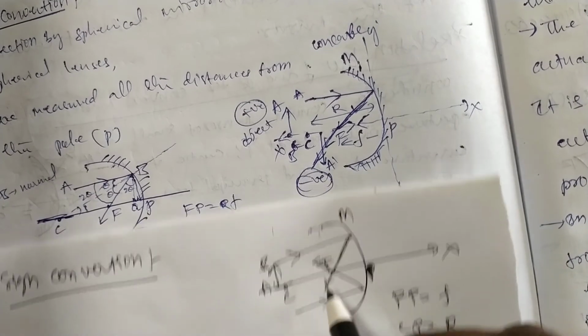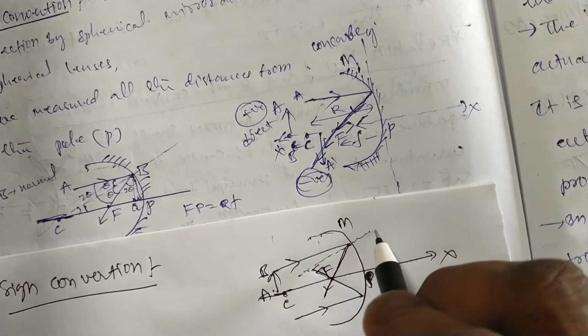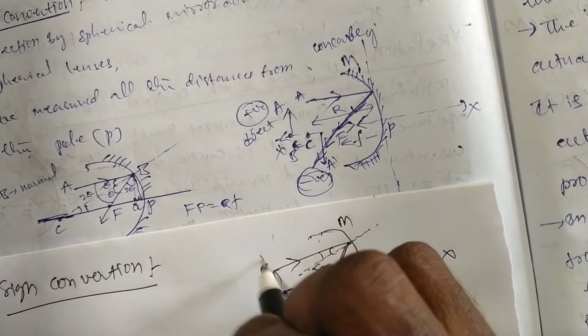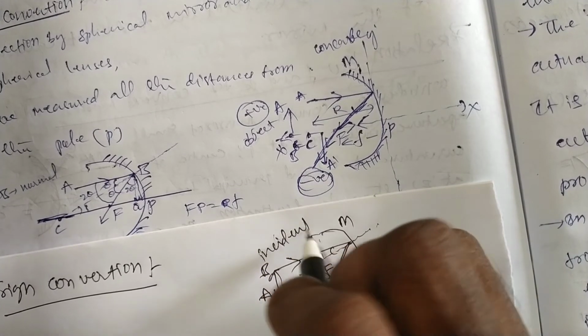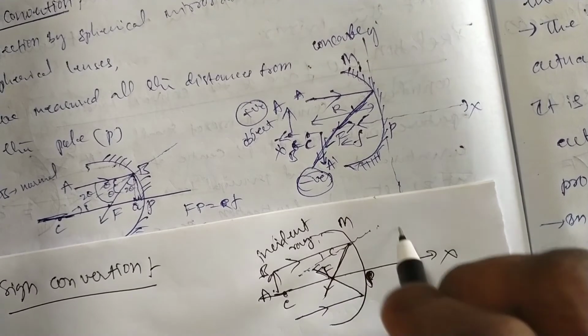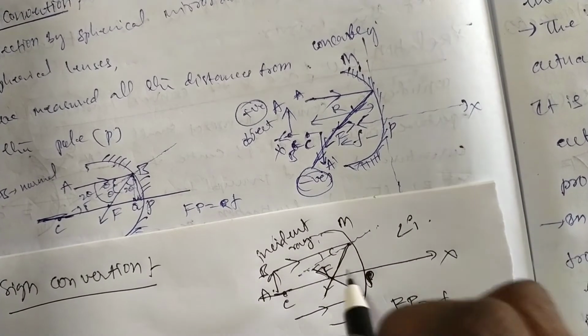We can draw the incident ray. We can draw the normal. This is the angle of incidence, and this is the incident ray. The angle i is called the incident angle.